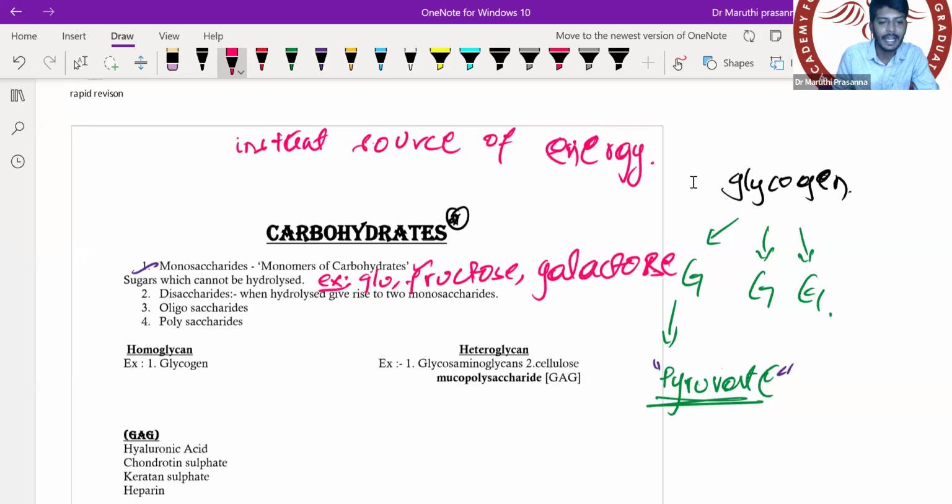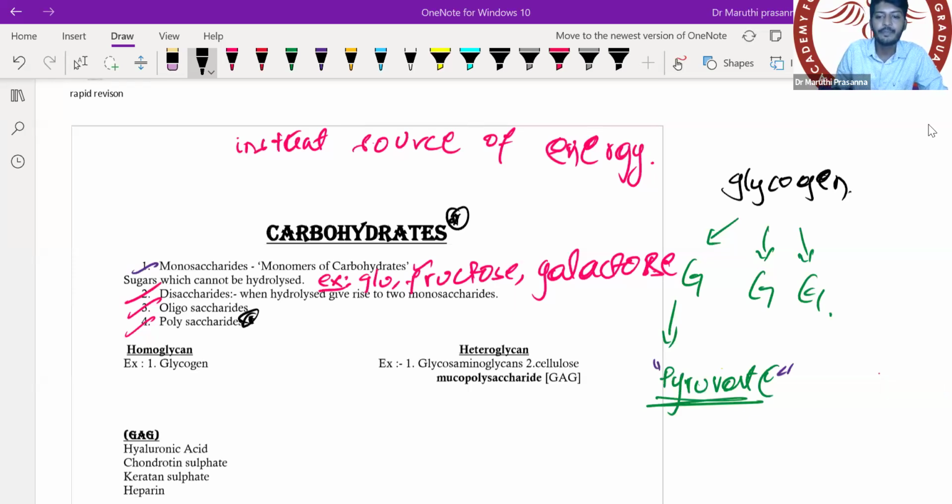Then we have disaccharides. Disaccharides means when I break this carbohydrate, I will get two new carbohydrates. If I'm getting two new carbohydrates, then I will call it a disaccharide. So if 2 to 9 monosaccharides are there, then we call it an oligosaccharide, up to 9 sugars. If 10 or more, then we will call it a polysaccharide. All of you should remember polysaccharides are a very important MCQ because they'll ask you the classification and diseases